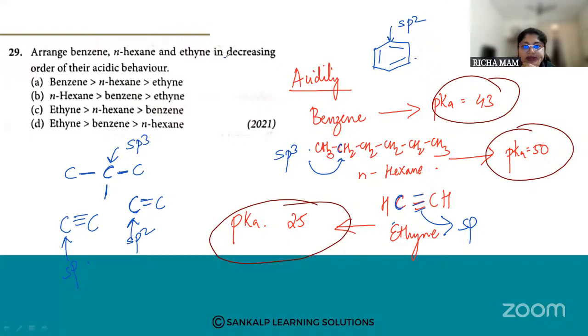They have asked to arrange in decreasing order of acidity. So first will be ethyne, then benzene, and then N-hexane. So option number D.